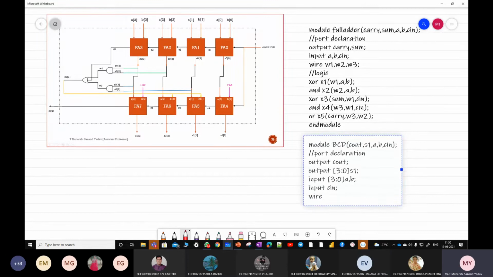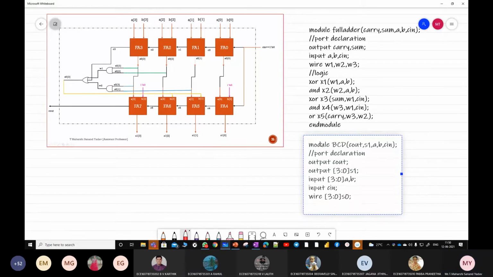Next, check for wires. It's not a 3 down to 0 vector; directly, vector 3 down to 0, S0. Any more wires? Yes, W1, W2, and Y. You consider this S0 of 3 as Y. Anything else? Wire 1, wire 2, and Y. Almost everything is done.